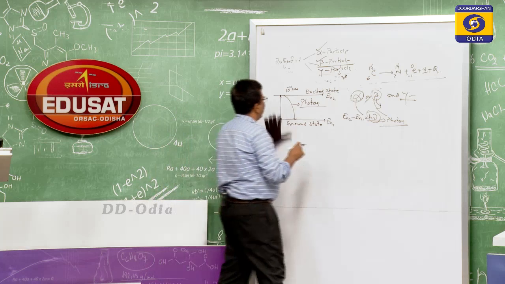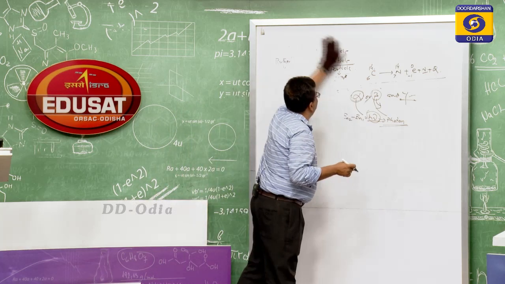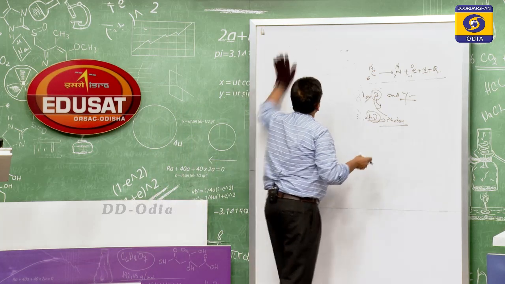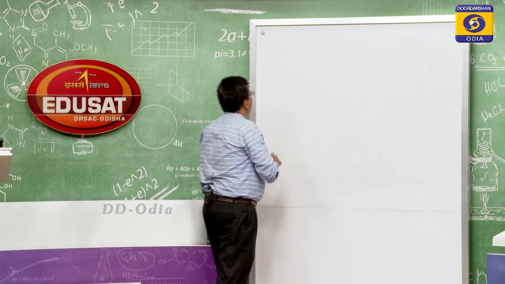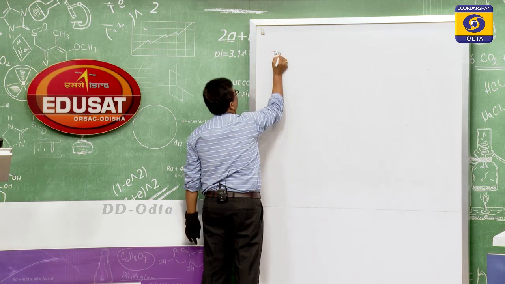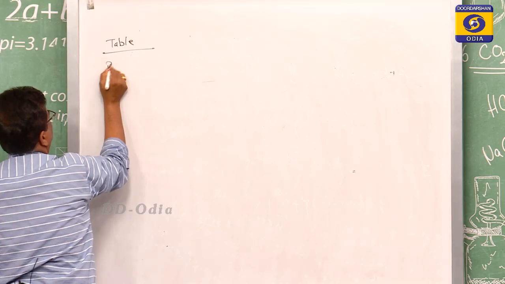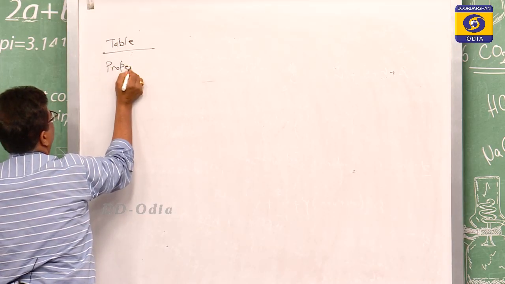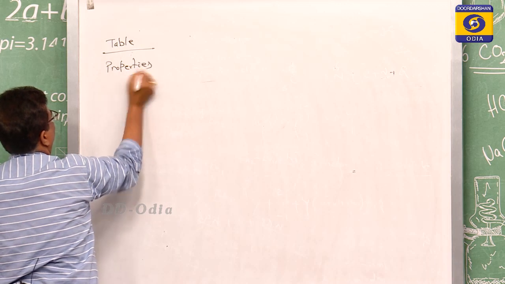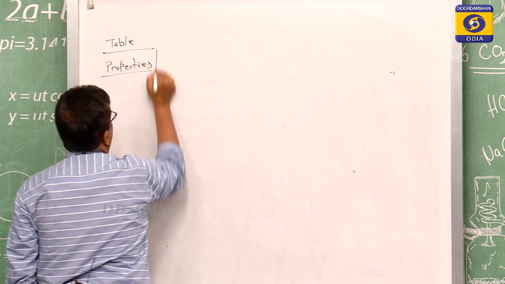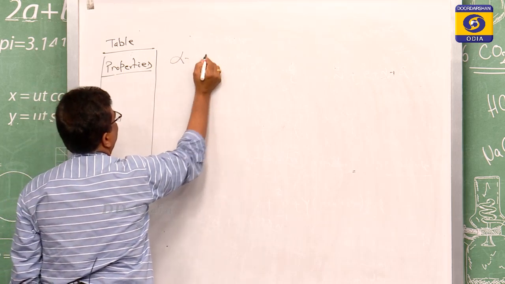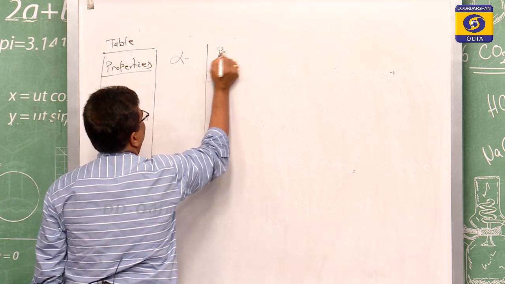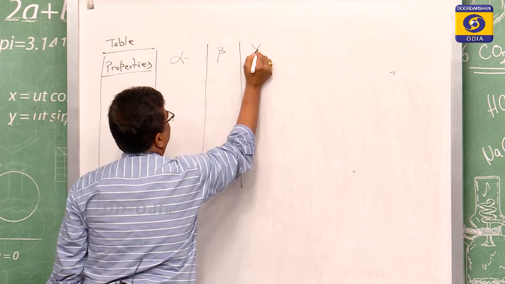When we discuss alpha, beta, gamma, we will make a tabular form for them. One column is the properties, then alpha, beta and gamma.